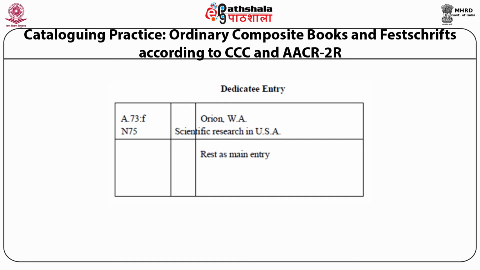The person to whom the Festschrift is dedicated, the entry is made under his name, then the title, and then the rest as in main entry. Note number 1, as per AACR 2R Rule 21.7b1, the heading has been prepared under the title using hanging indentation. Number 2, as per Rule 21.0f, one dedicatee entry has been prepared.